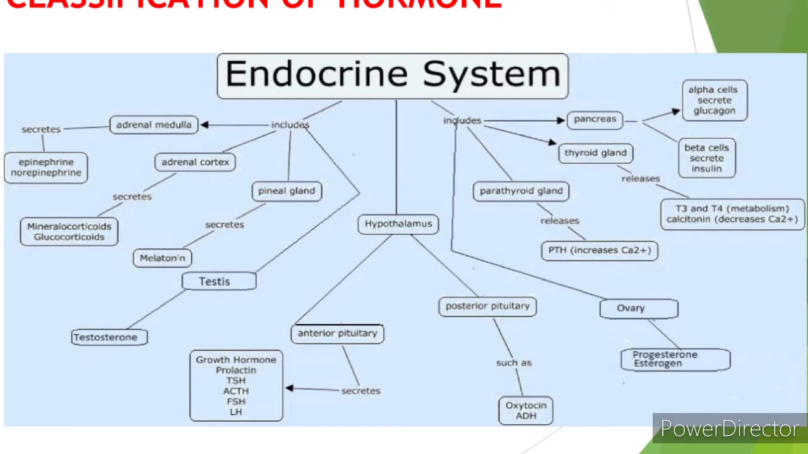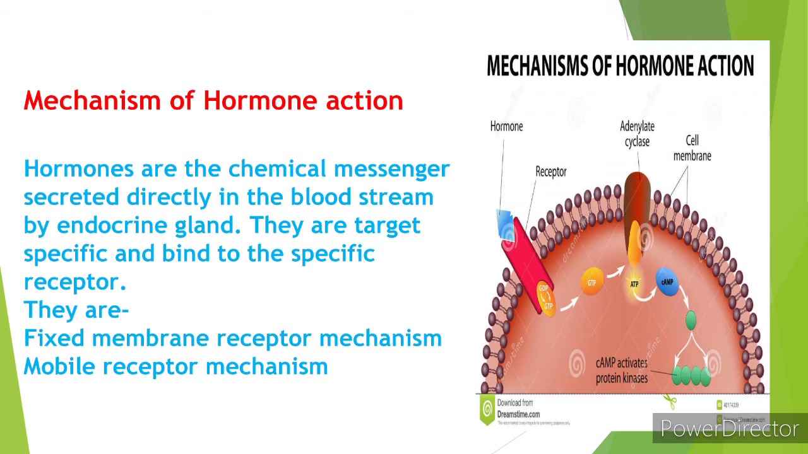So next is the mechanism of hormone action. We already discussed the hormones. Hormones are chemical messengers secreted directly into the bloodstream by the endocrine glands, and they are target specific and they bind to specific receptors. On the basis of the binding of the hormone to its specific receptor, the mechanism of hormonal action is characterized into two groups. The first is the fixed membrane receptor and the second is the mobile receptor mechanism.